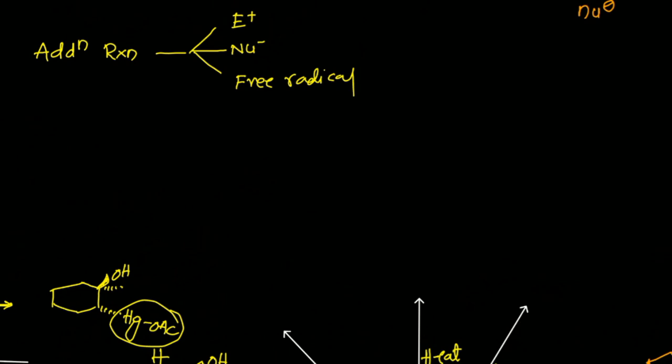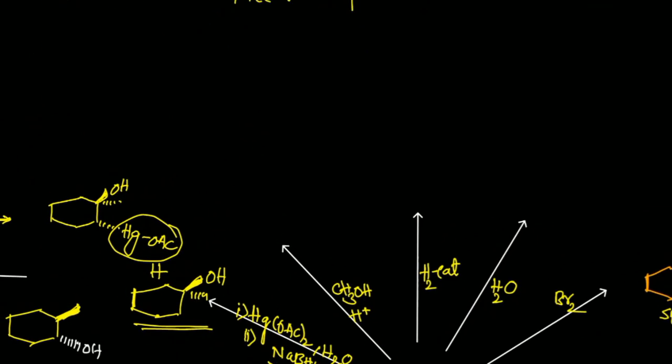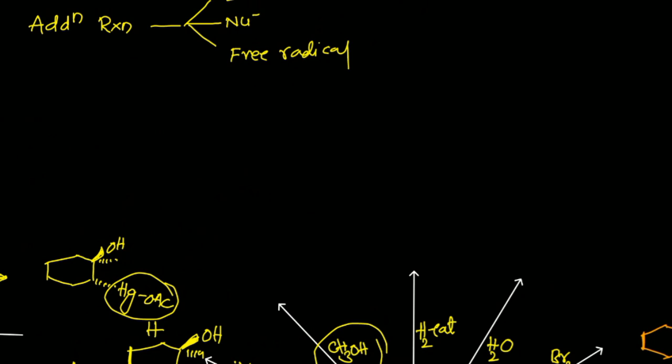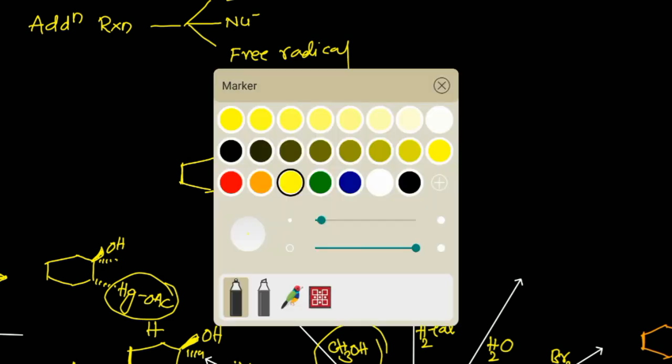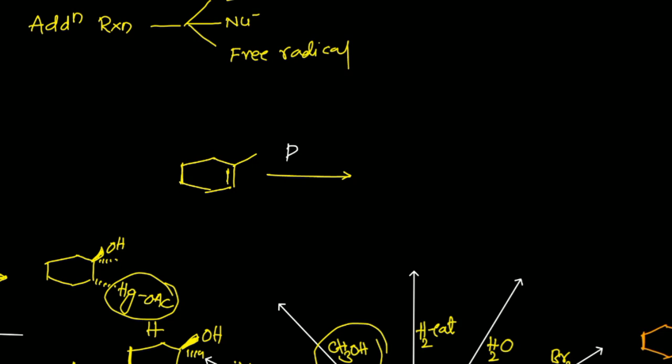Remember this one. Another reaction: what happens when alcohols are reacted with an alkene in the presence of acid? Acid should be there, because if you don't have an acid, then your alkene cannot react with the alcohol. Now suppose I have the alcohol like this. You cannot react a nucleophile with a nucleophile, because O has a lone pair and the alkene has pi electrons, so they cannot react together. So the first step should be with the H+ ion.